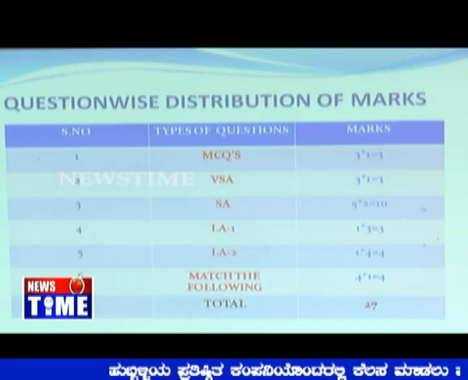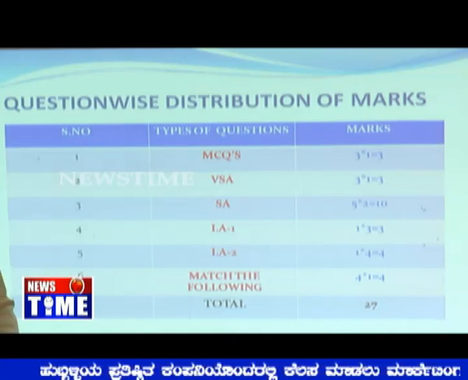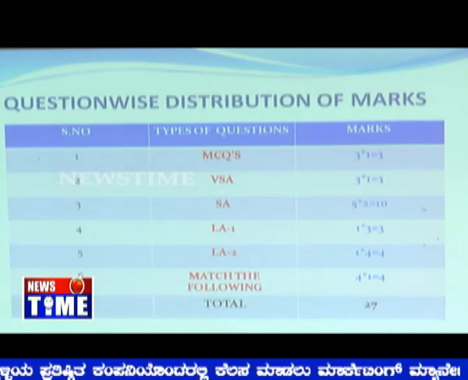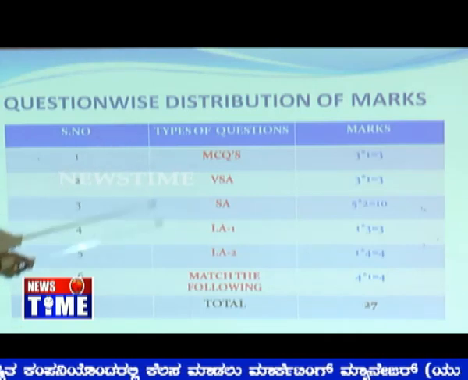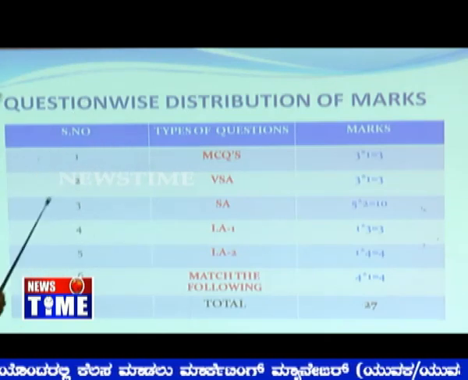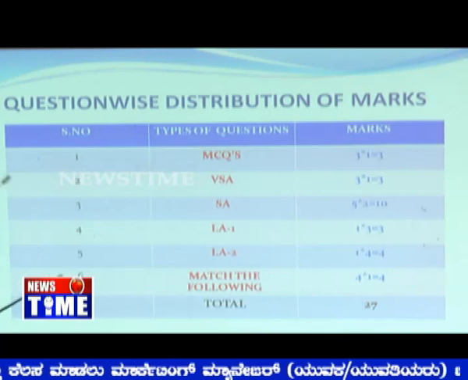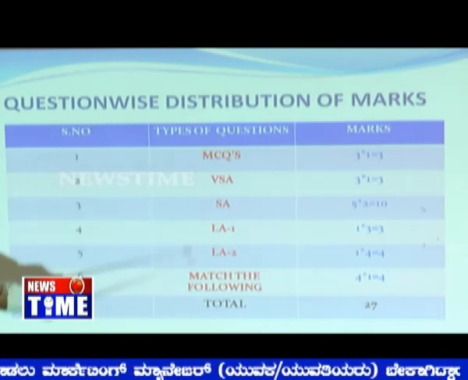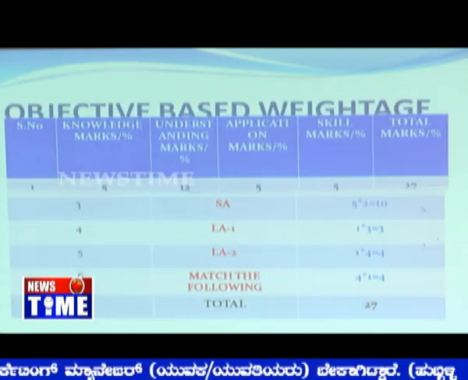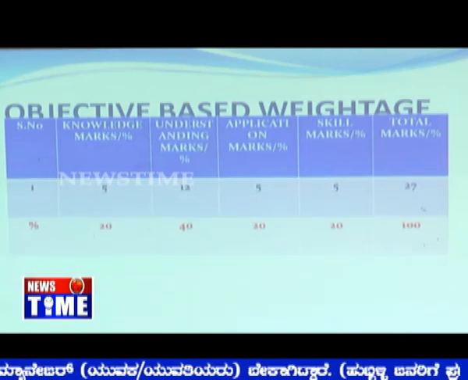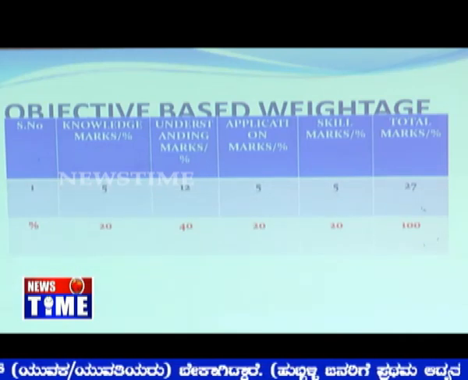Now, match the following can be asked in biology, in physics or in chemistry, it doesn't matter. Let us be prepared for that. So this is how the biology blueprint of marks distribution to the different chapters and different types of questions also. The next one is a very important thing that we must be aware of.